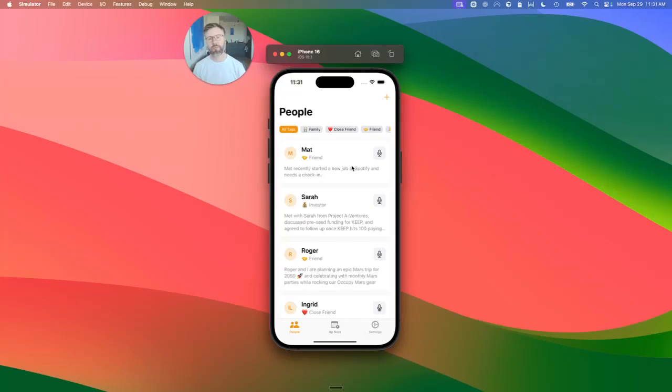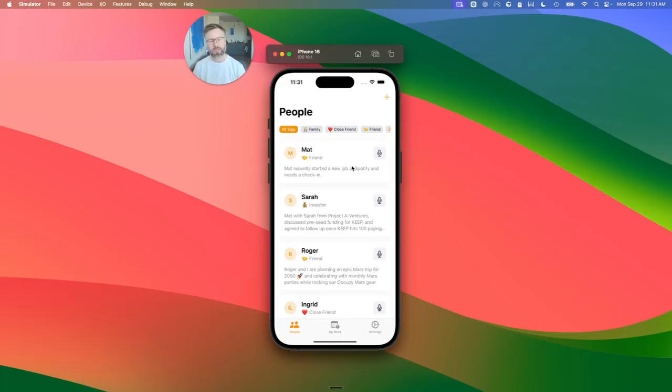Hello everyone, I'm Bjorn, one of the makers of Keep, a lightweight personal CRM app that helps you stay in touch with your friends, family, coworkers, or any other people in your life. It's a very simple iOS app.